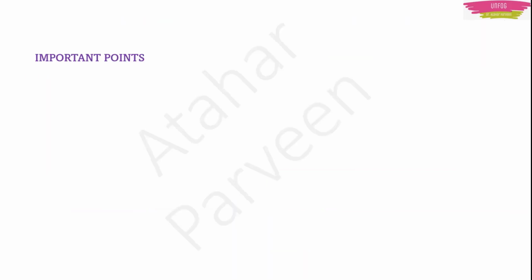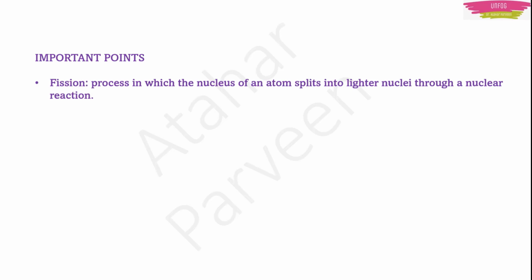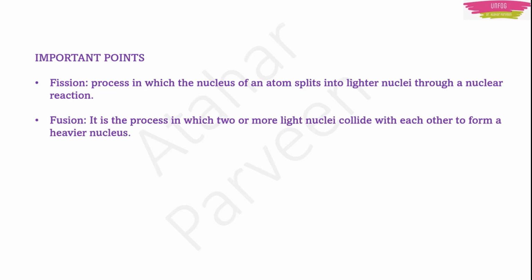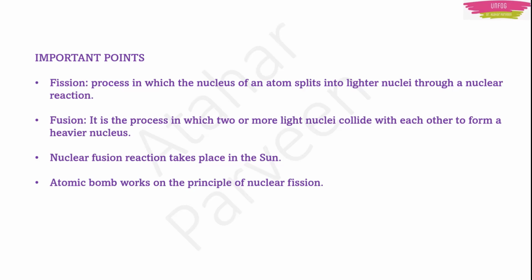Now let me give you a few more important points which can be asked as MCQ. First, in fission, atoms split into lighter nuclei. In fusion, two lighter nuclei collide with each other to form one heavier nucleus. Nuclear fusion takes place in the sun. That is the reaction because of which we are getting light also. That energy, that heat, is because of nuclear fusion only. And the atom bomb works on the principle of nuclear fission, and the nuclear fission reaction does not take place naturally.